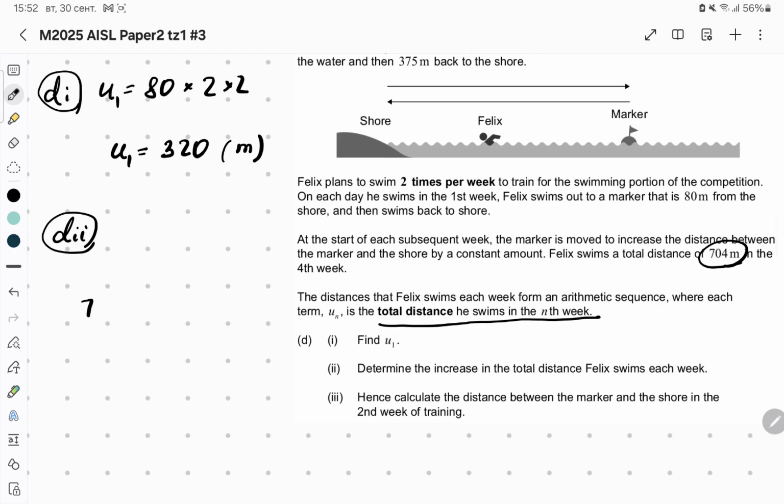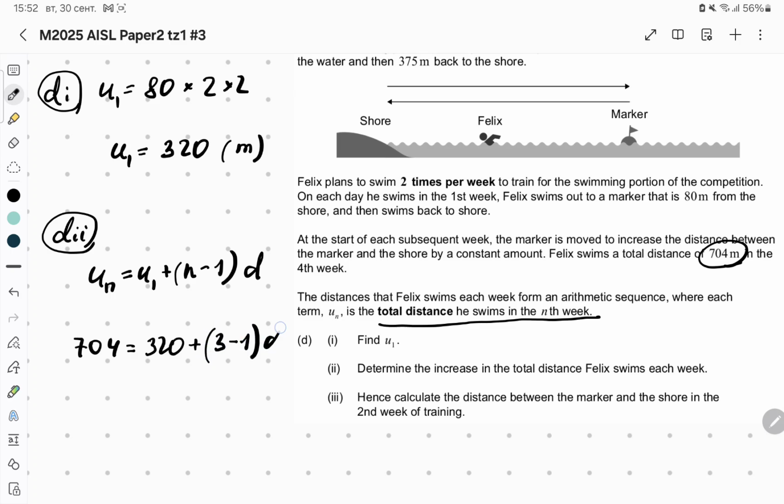So 704. Let me write the formula of the general term of an arithmetic sequence: U1 plus n minus 1 times d. Now Un, which is U4, is 704. So it is U1, which is 320, plus 3 times d. Let me write it straightforward, and we should find d.